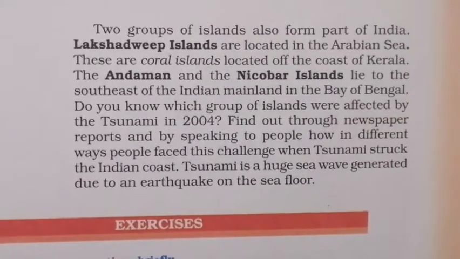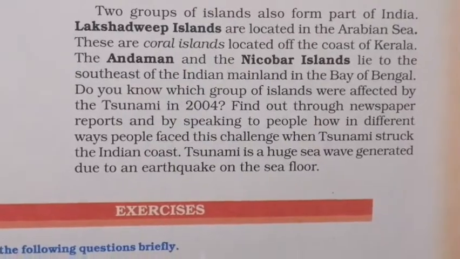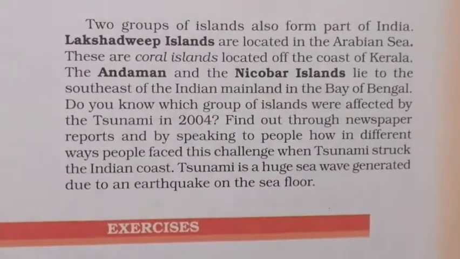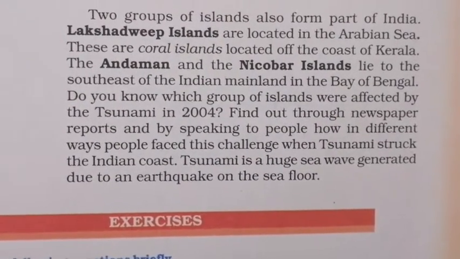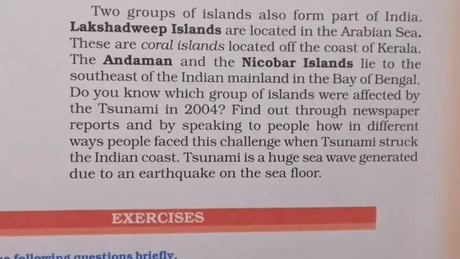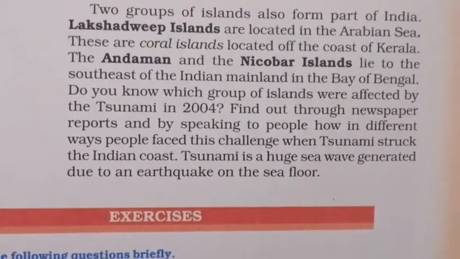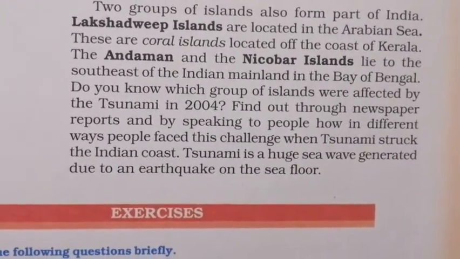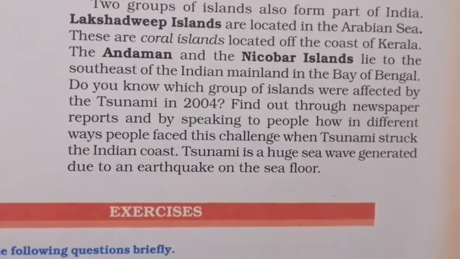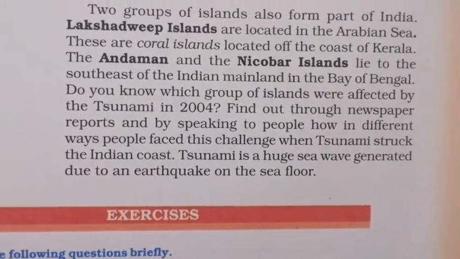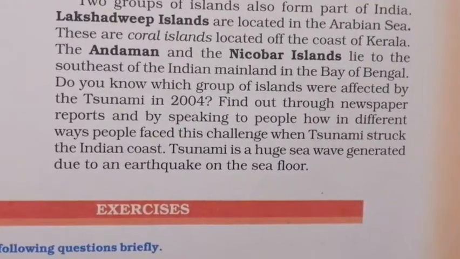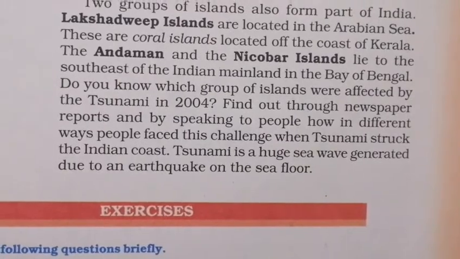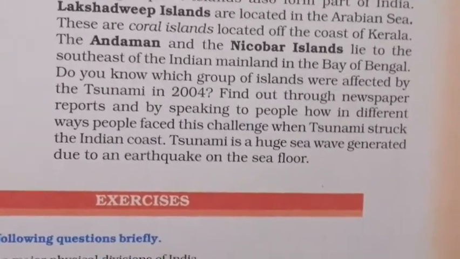Next you have two main island groups. They are Lakshadweep Island and Andaman and Nicobar Island. Lakshadweep Island is located in the Arabian Sea, and these are coral islands located off the coast of Kerala. The next one is Andaman and Nicobar Island, which lie to the southeast of the Indian mainland in the Bay of Bengal. So that's all.